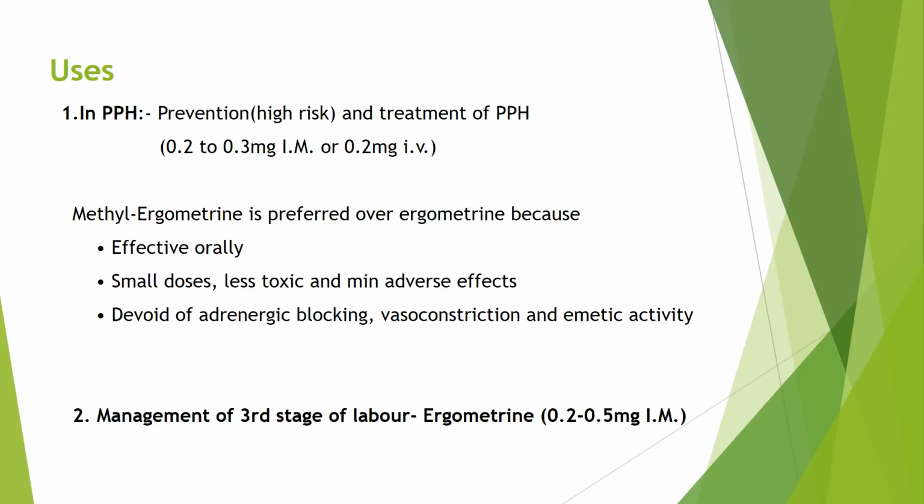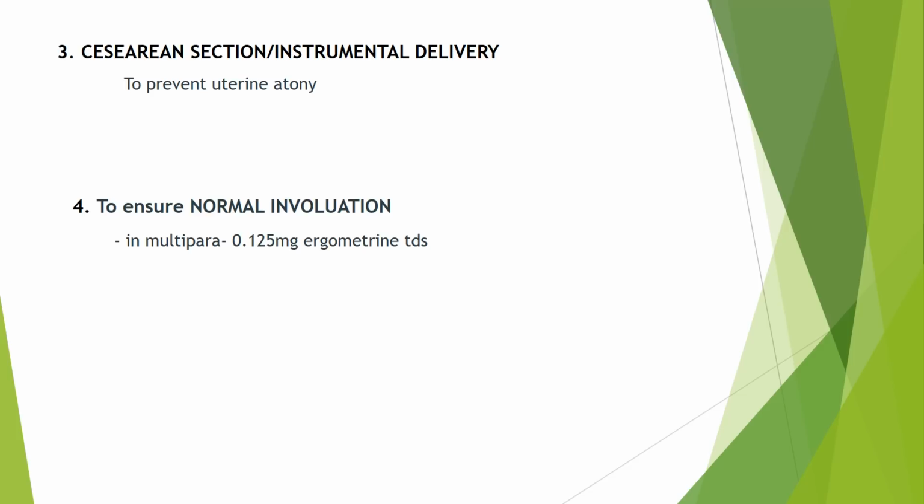Second use is in management of the third stage of labor. Here mostly ergometrin is used in a dose of 0.2 to 0.5 milligram intramuscularly. Third use is cesarean section or instrumental delivery. Here they are used to prevent uterine atony.